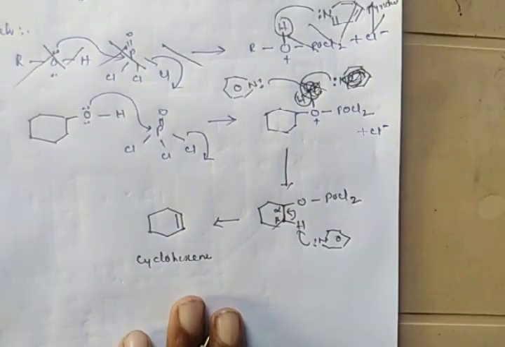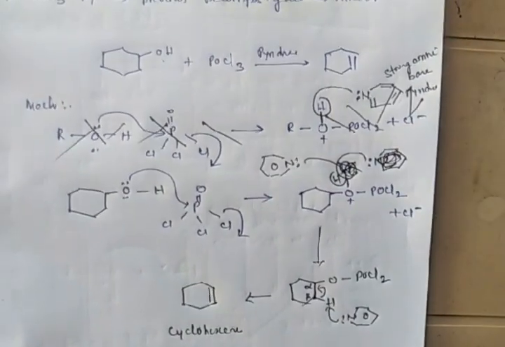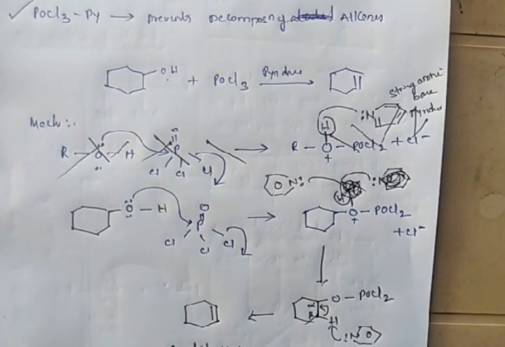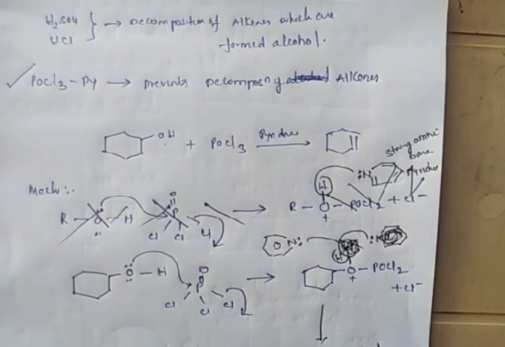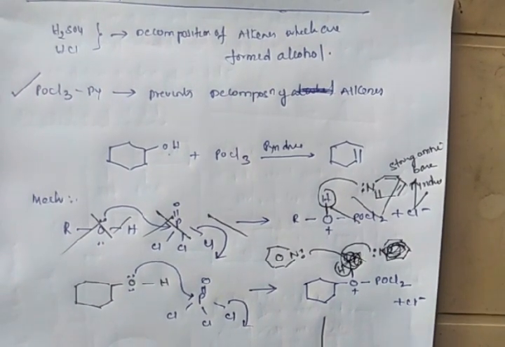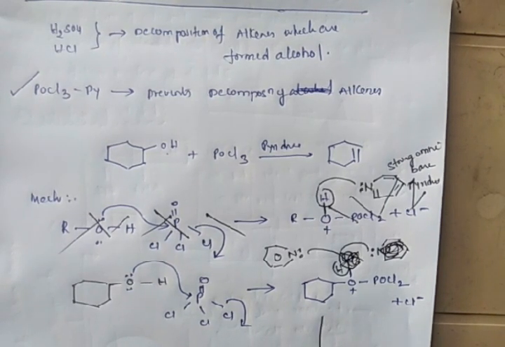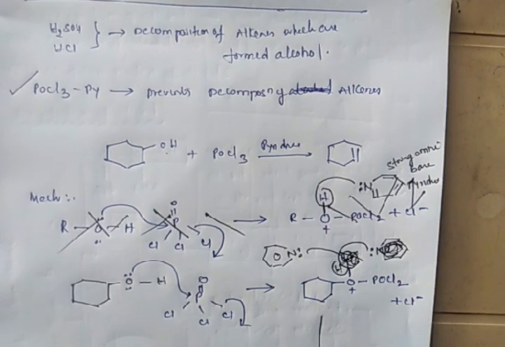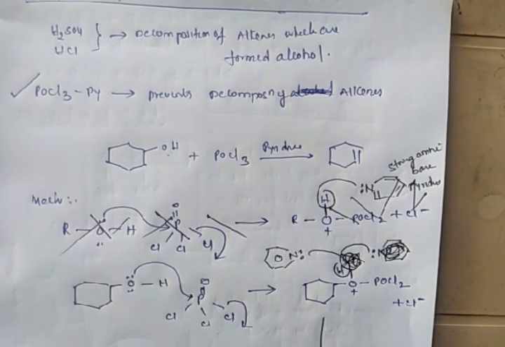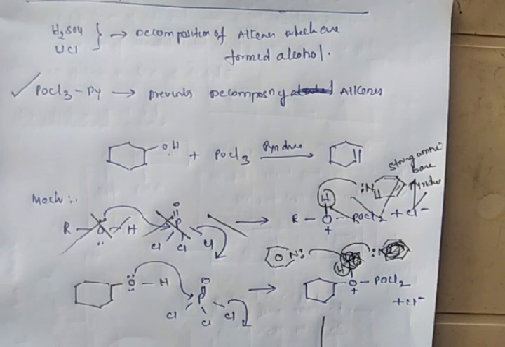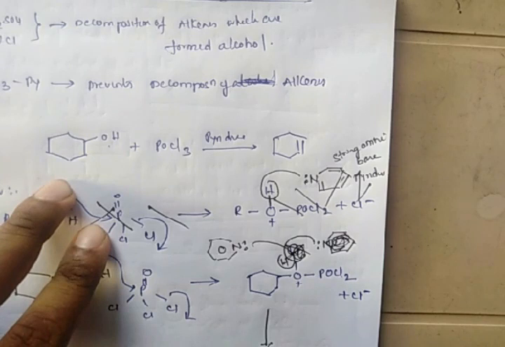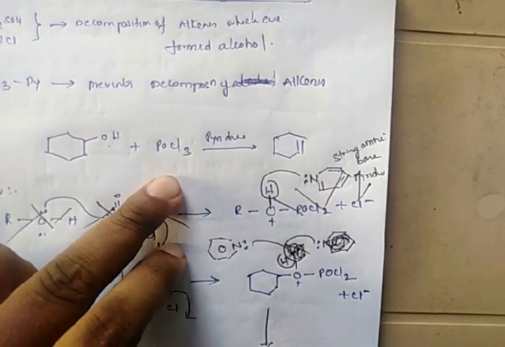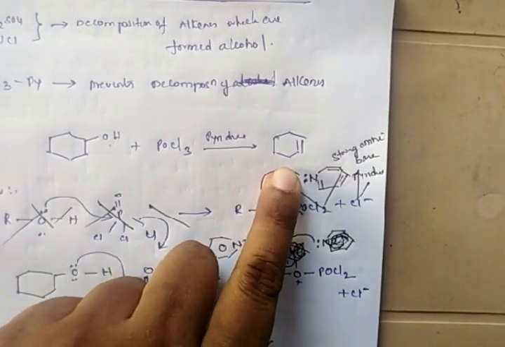cyclohexene. Once again explaining: as H2SO4 and HCl are bad for the formed alkenes, they will decompose the formed alkene. So in order to prevent this decomposition, we have to use a weak reagent like POCl3 in pyridine. Whenever you use POCl3 in pyridine, it doesn't cause any decomposition of the formed alkene. So the example is here. Whenever we treat cyclohexanol with POCl3 in pyridine, we will get cyclohexene.